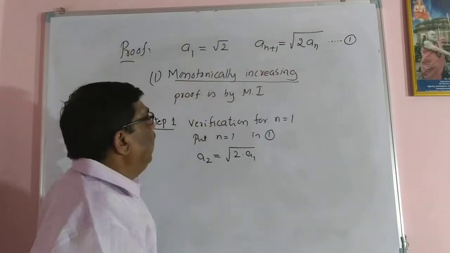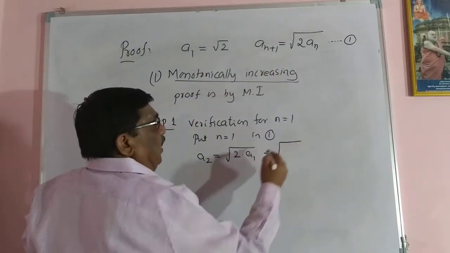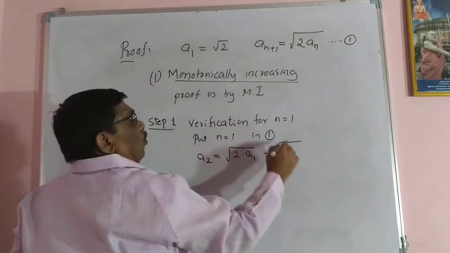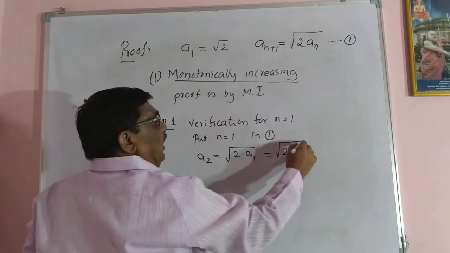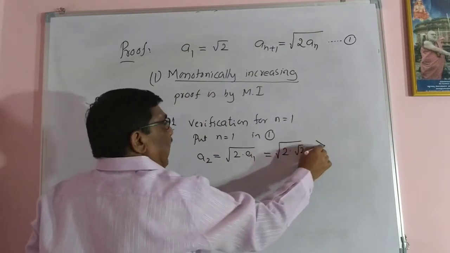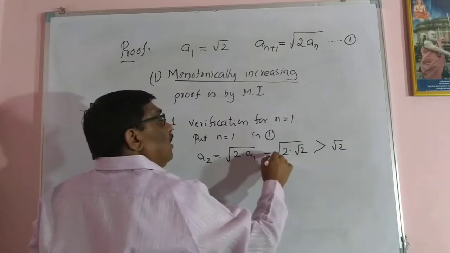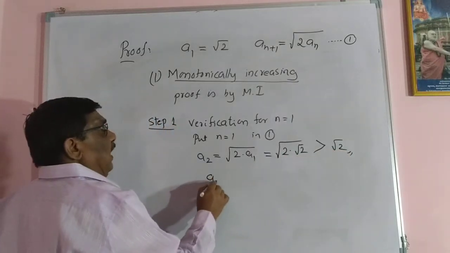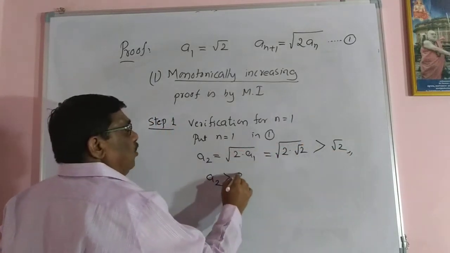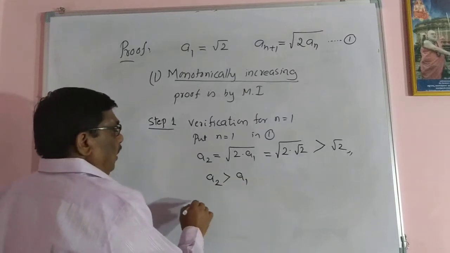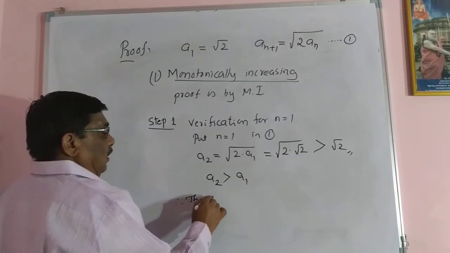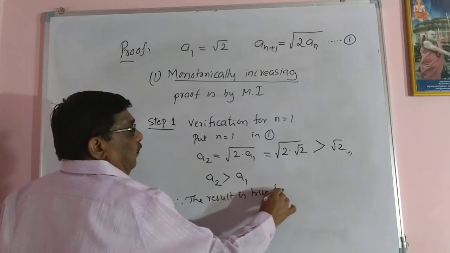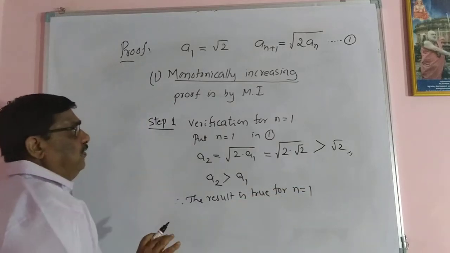A2 is square root of 2 into root 2, that is equal to 2. So definitely this term is greater than root 2. So A2 is greater than root 2, which is A1. Therefore the result is true for n equal to 1. This is the first step.